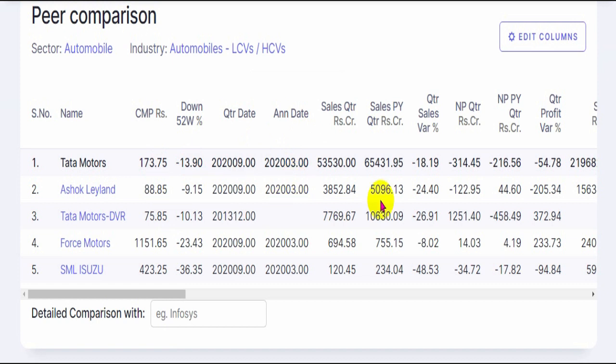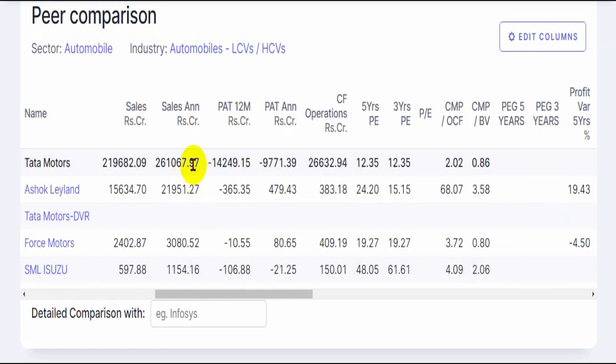Let us look at the quarterly sales figure as well as profit values. Sales has seen for Tata Motors a drop of 18% over its previous September quarter, and Ashok Leyland has seen a 24% drop in its overall revenue generation. Profit wise, Ashok Leyland has turned negative or into losses from being positive 44 crores, whereas Tata Motors has seen a 54% drop in its overall losses. That is, losses have extended from 216 crores in the previous quarter to around 314 crores in the latest quarter.